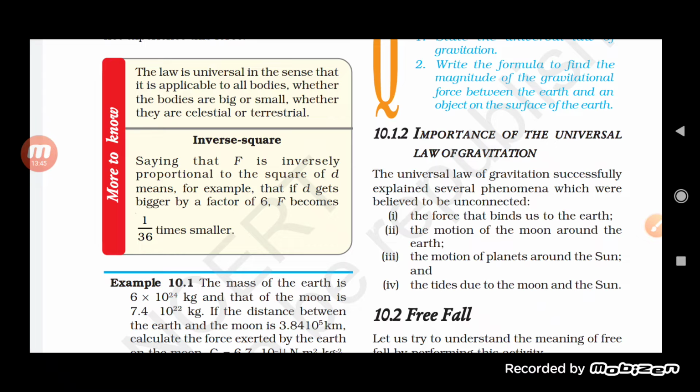The tides are formed because sometimes the moon and the sun come close to the earth, due to which a gravitational force is exerted by it and the tides are formed. Okay, so this is the importance of the universal law of gravitation.